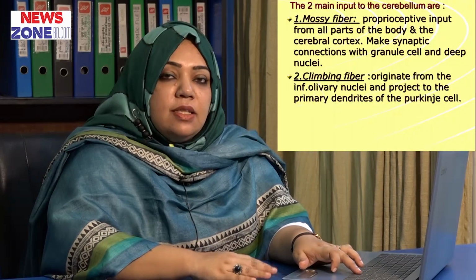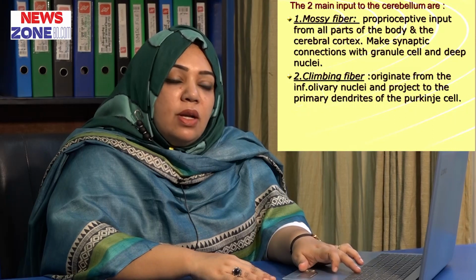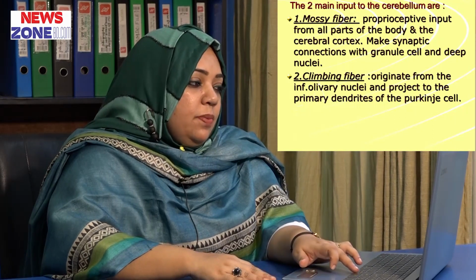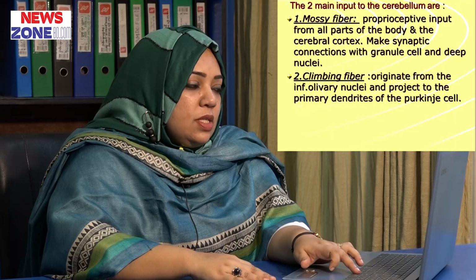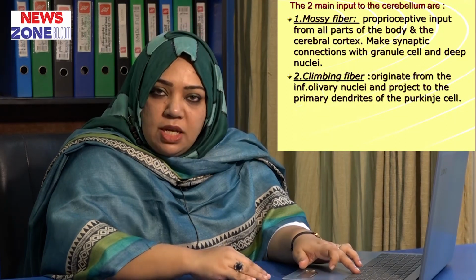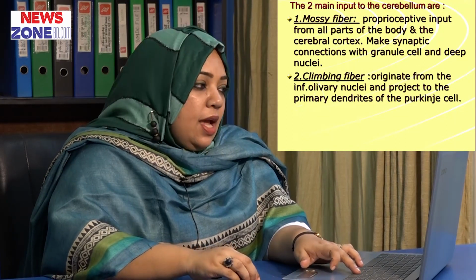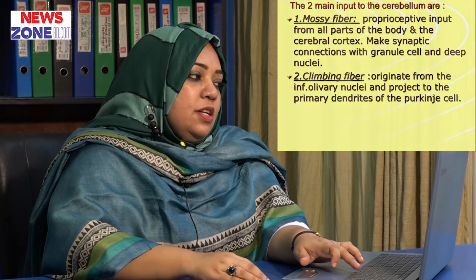Now there are two main inputs to the cerebellum: one is the mossy fiber and the other is the climbing fiber. Through these inputs, the cerebellum receives information from the periphery and then it exerts its function.